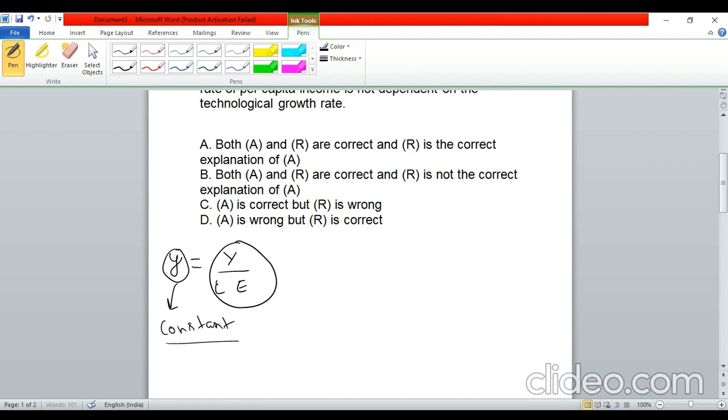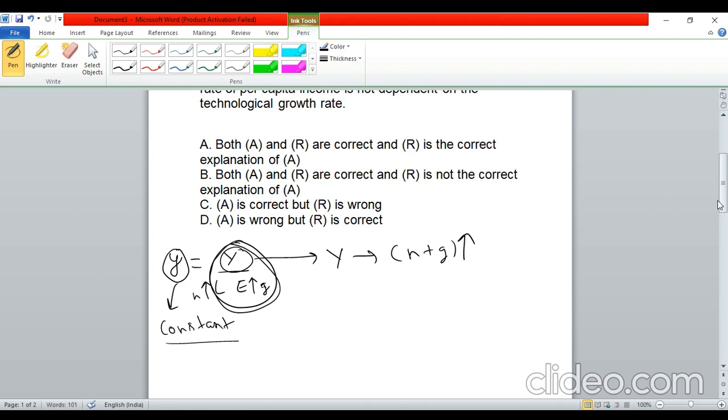And generally they give that labor is growing at the rate of, let us say, n, and technology is growing at the rate of g. So for this whole expression to remain constant, capital Y also has to grow by n plus g, because then only this small y will remain constant, and then only we will say that the economy is at steady state. So at steady state, the growth rate of output is the population growth rate plus the growth rate of technology.